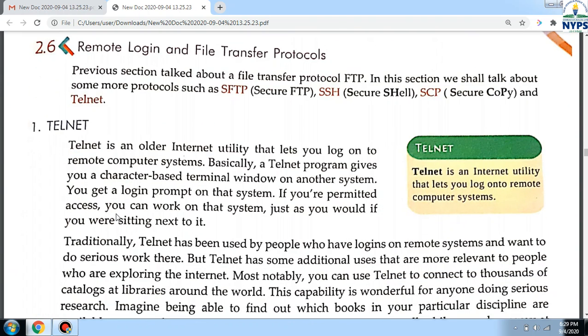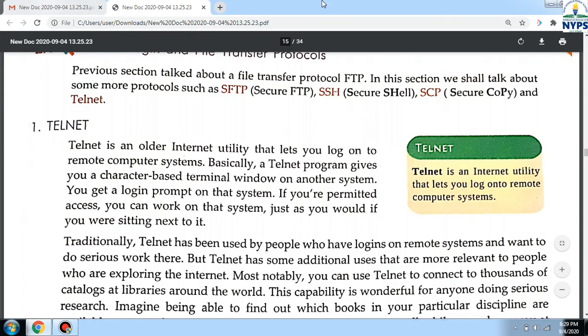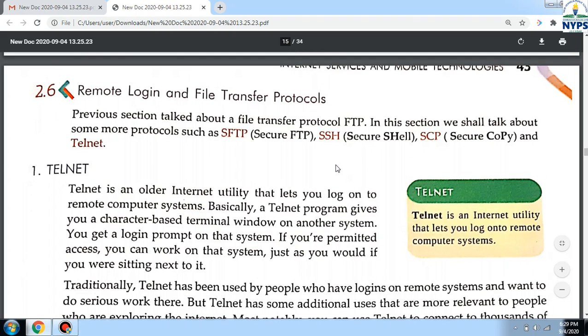Now, remote login and file transfer protocol. What is remote login? Remote login means starting any computer that is far from you. That is called remote login. So for remote login, Telnet is also used. The previous section talked about file transfer protocol.